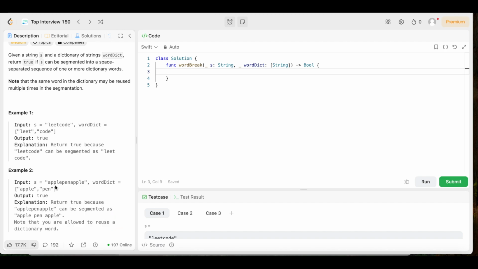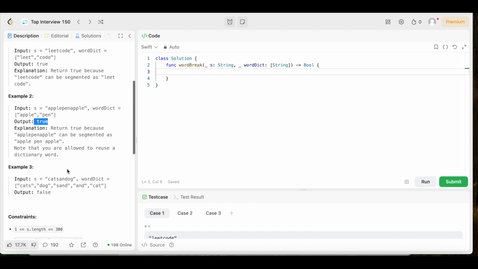So in this case, we're reusing the word "apple", right? So we split it up right here. So we get the word "apple", then we get the word "pen", which is right here, and then we get the word "apple" again. And since we're allowed to reuse a dictionary word, which in this case is "apple", then the output is true. Boom.